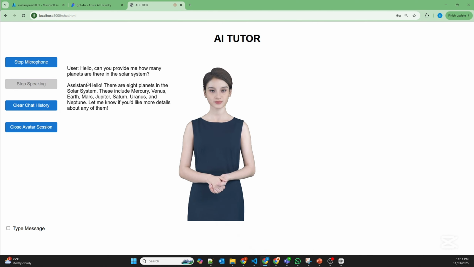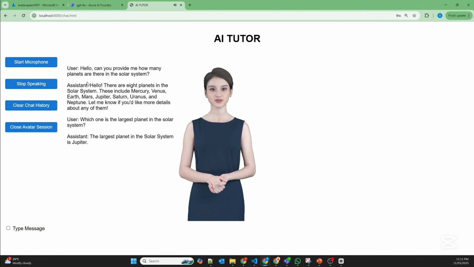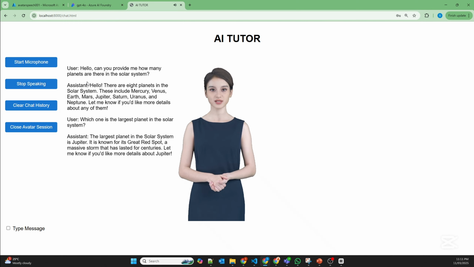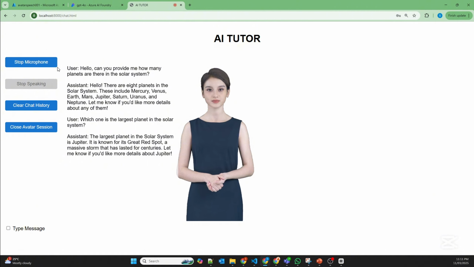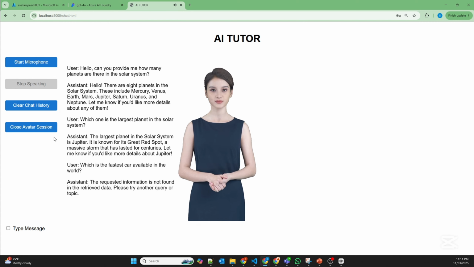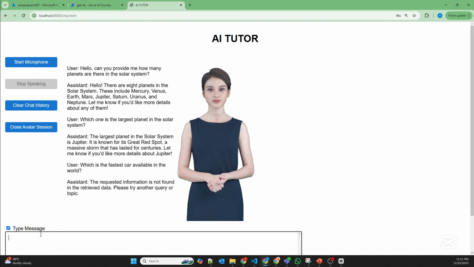Which one is the largest planet in the solar system? The largest planet in the solar system is Jupiter. It is known for its great red spot, a massive storm that has lasted for centuries. Let me know if you'd like more details about Jupiter. Which is the fastest car available in the world? The requested information is not found in the retrieved data. Please try another query or topic. And there is another option. If you don't want to ask anything, you can type it here.